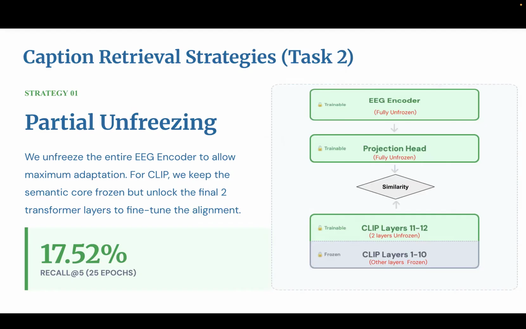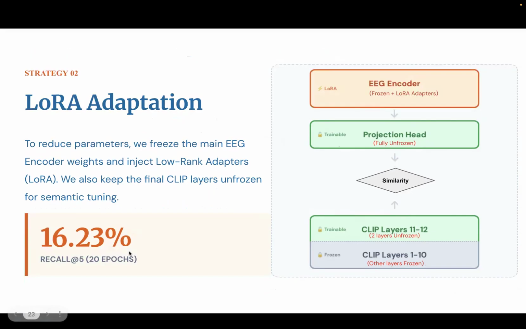On the other hand, we have the CLIP model, where layers 1 and 2, which are responsible for the embeddings, were kept unfrozen, and all the other layers were kept frozen, untouched. That created a similarity score, and we got a recall at 5 of around 17.52%. Then, looking at the second strategy, we used LoRA adaptation. We injected LoRA into our backbone, that is the EEG encoder, and everything else was kept the same as the previous strategy. Using that, we trained for fewer epochs, but we got a recall at 5 of around 16.23%.